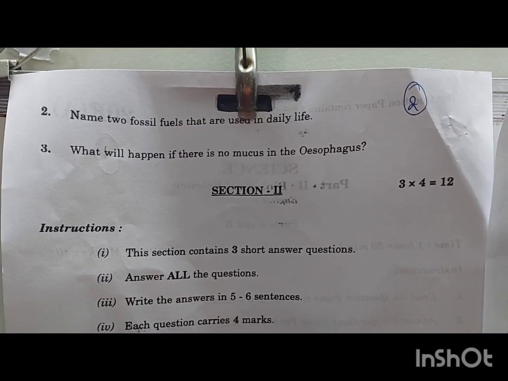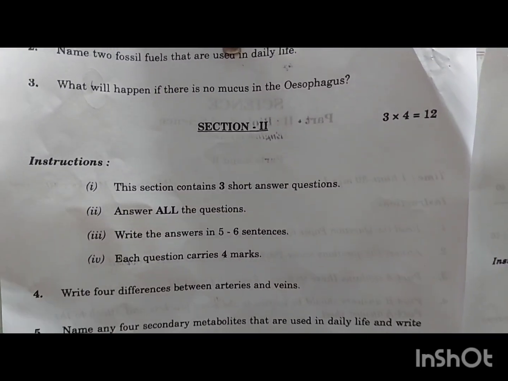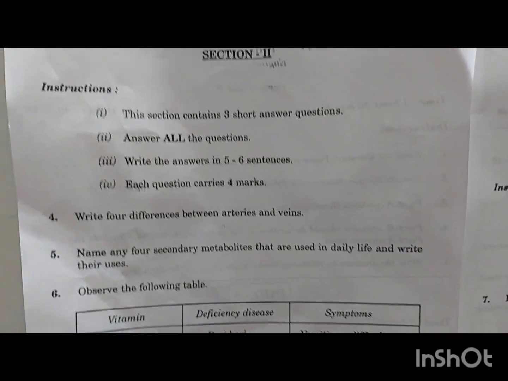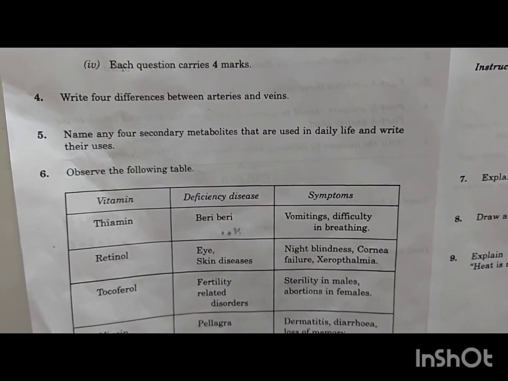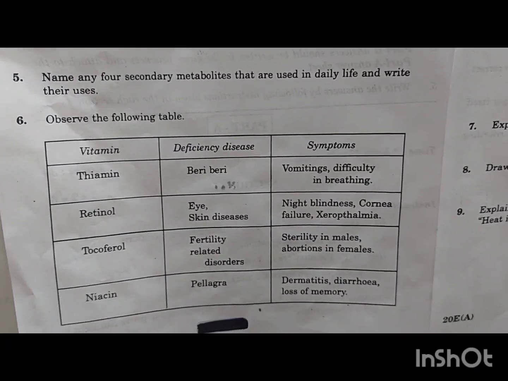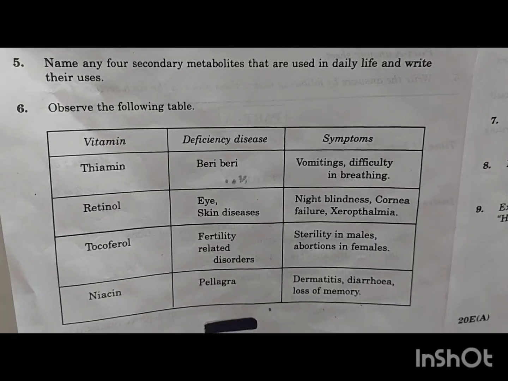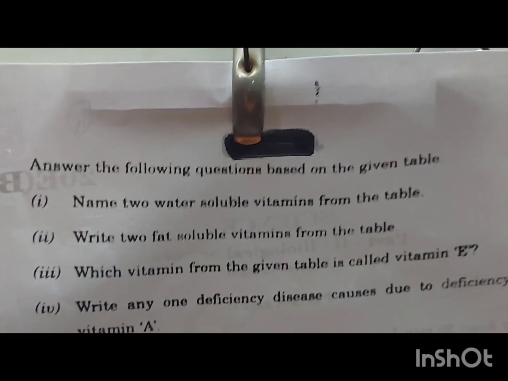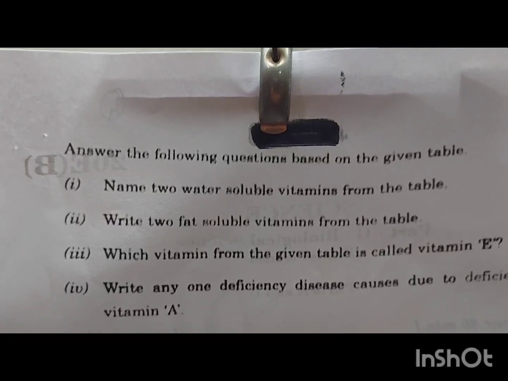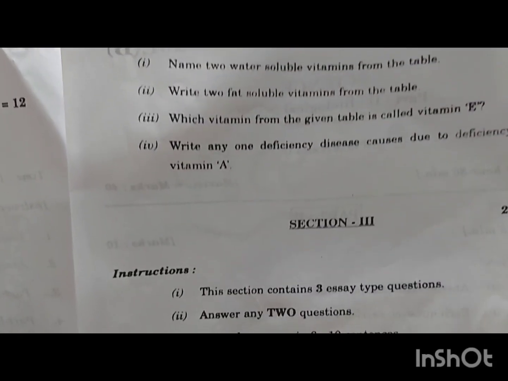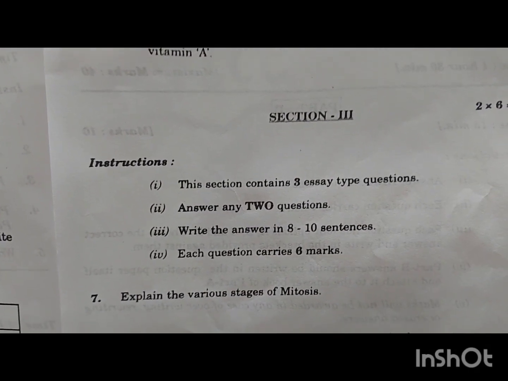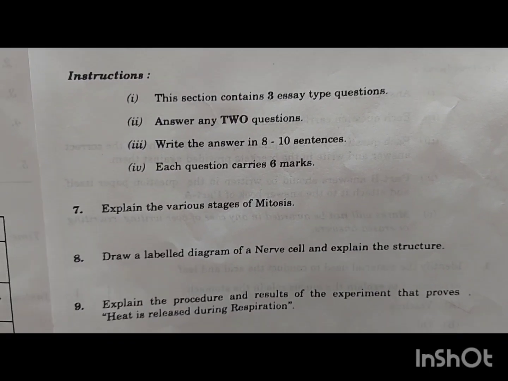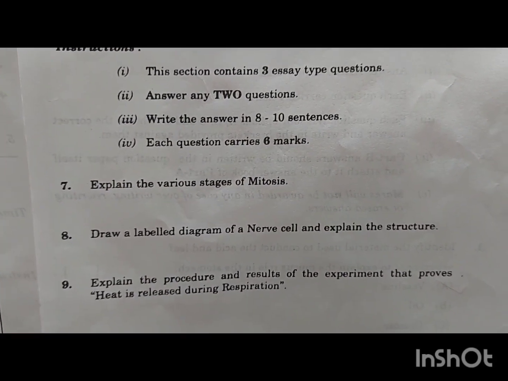Section 1 consists of 3 questions and section 2 consists of 3 questions. Each question carries 4 marks, and we will be having one case based question. Depending upon that, you have been asked questions like this. Section 3 consists of 3 essay type questions, and you have to answer any 2. Each question carries 6 marks. You will be getting a diagram here.